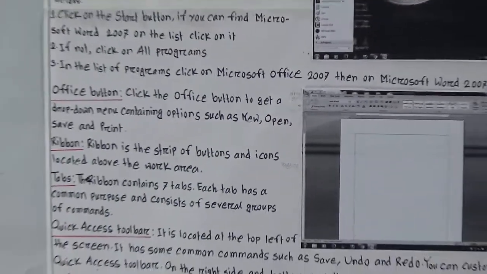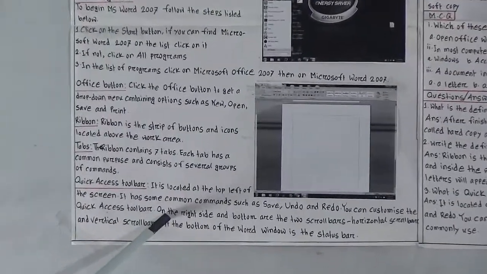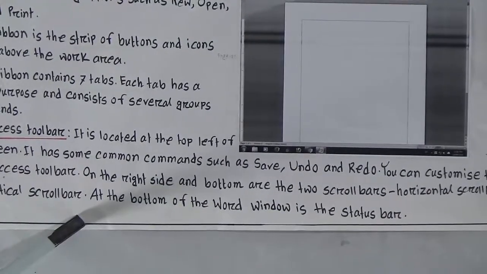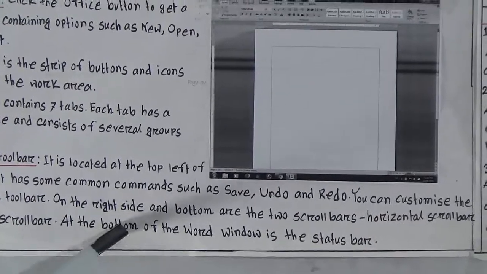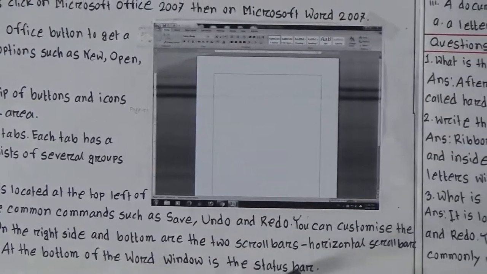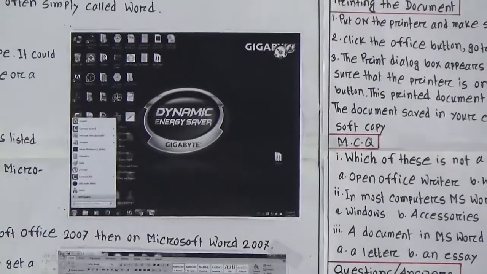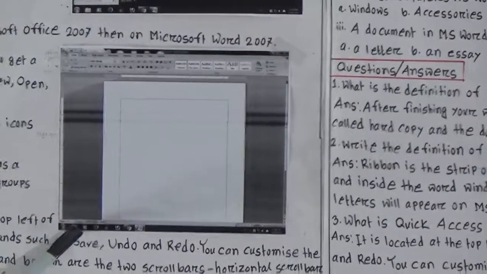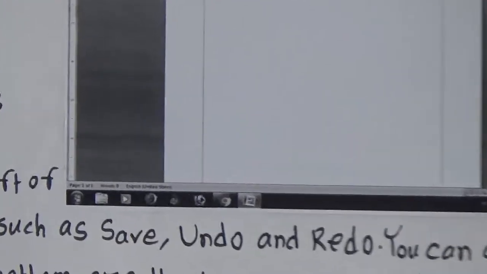You can customize the quick access toolbar. On the right side and bottom are the 2 scroll bars, the horizontal scroll bar and the vertical scroll bar. At the bottom of the Word window, there is a status bar. Look here, status bar. Whatever you write here will show as a status, for example page 1, English, like this one. These all are related to our status bar.